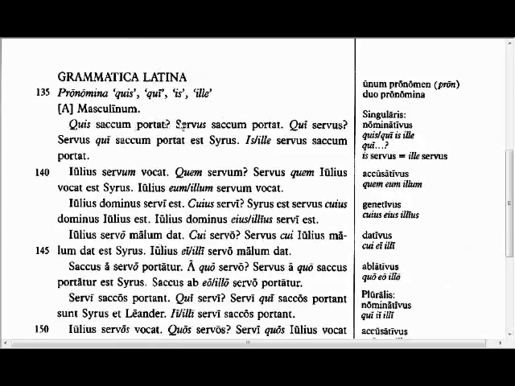So let's get right into the translation, because I'm only going to scratch the surface here. So A, the masculine pronouns. Who is carrying the sack? The slave is carrying the sack. Which slave? The slave who is carrying the sack is Cyrus. He, or that slave, is carrying the sack.